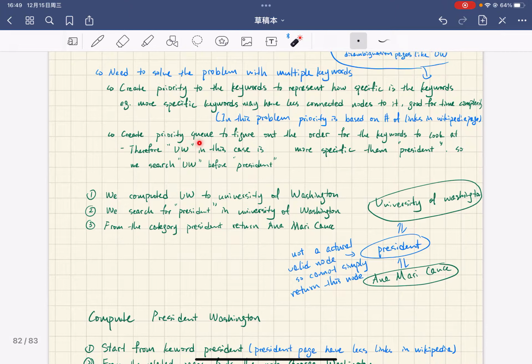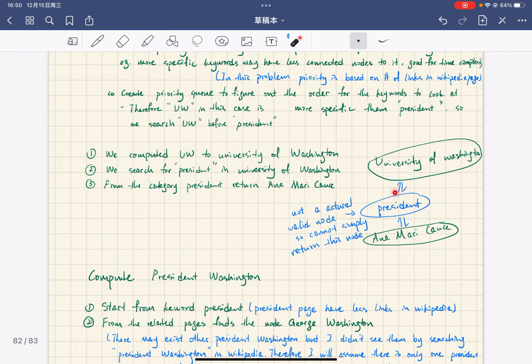And then we can create a priority queue to figure out the order of keywords to look at. Therefore, UW in this case is more specific than president, so we search UW before president. Since we computed UW to be University of Washington in the previous question, we can now easily use University of Washington. And then we search for presidents in University of Washington.